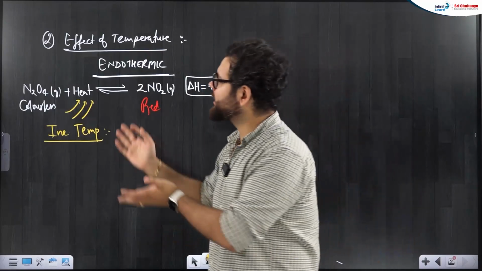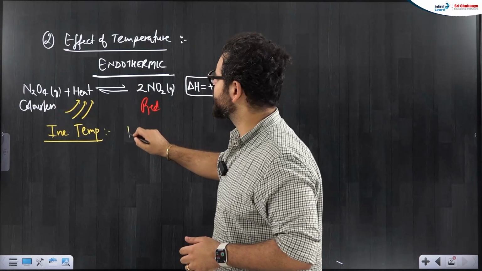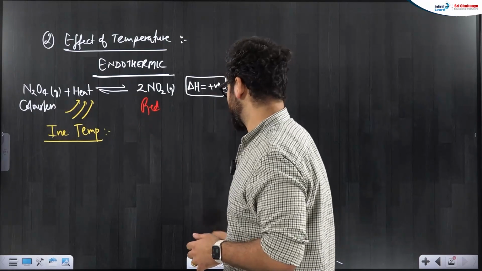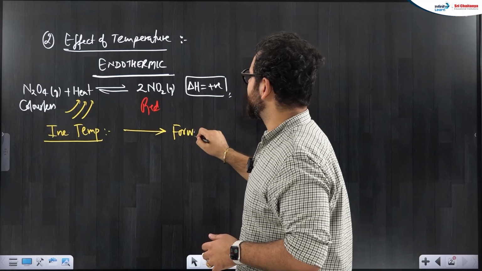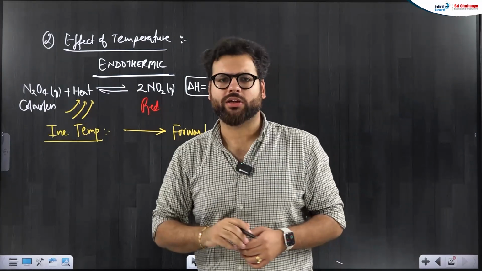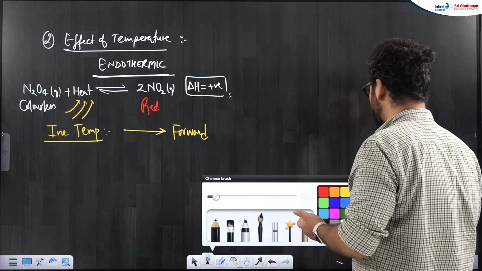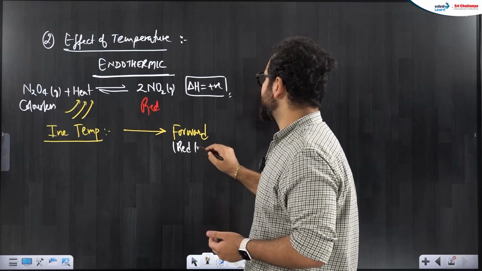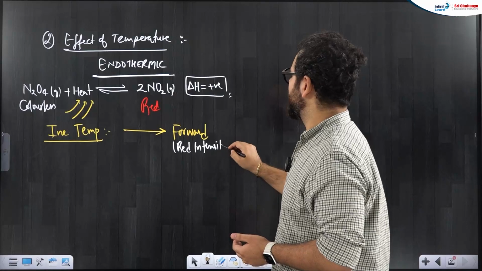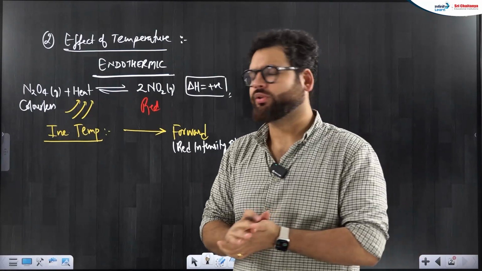Okay, whenever you add reactant, what happens? Reaction moves forward. So temperature increase, reaction moves forward. Give me heat, I will go forward. That is what happens in the endothermic reaction. So as the reaction will move forward, they won't ask where the reaction moves, they'll ask what will happen to red color. So we can say red color intensity increases. Reaction moves forward on increasing temperature.